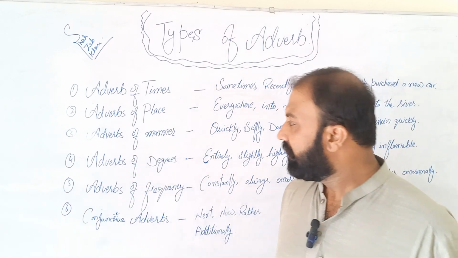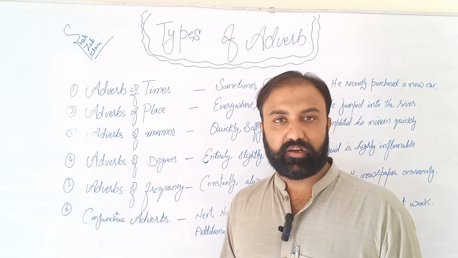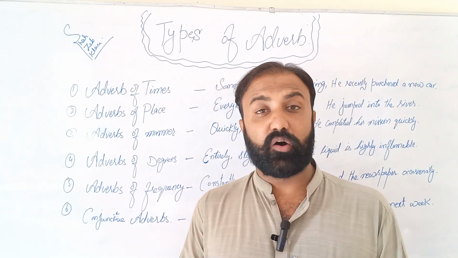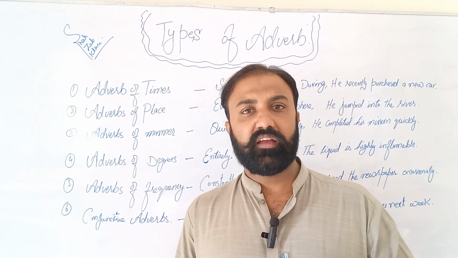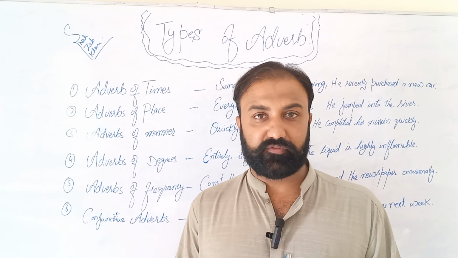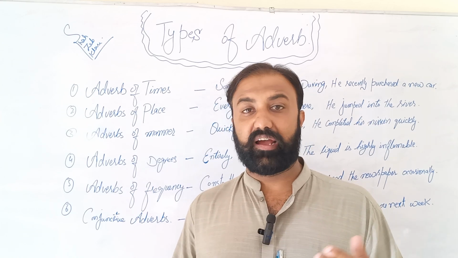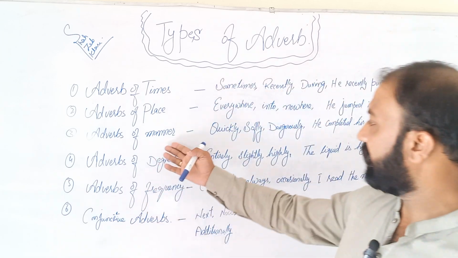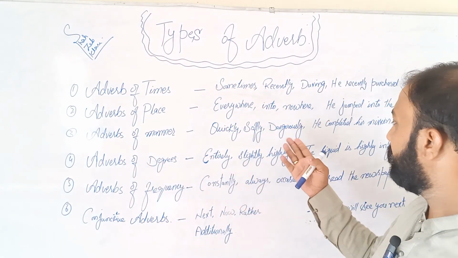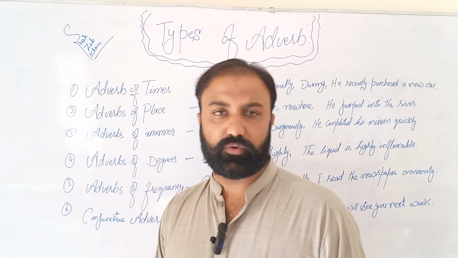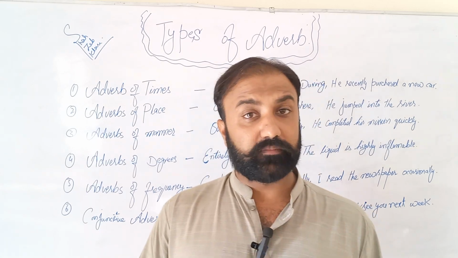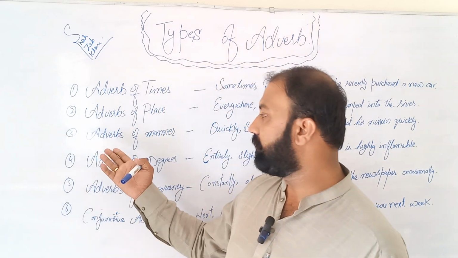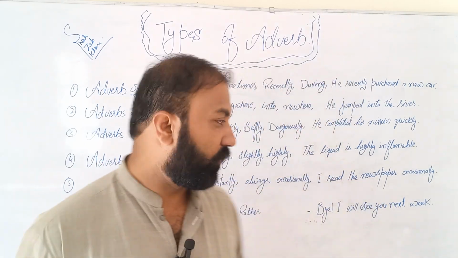Similarly, the third kind is the adverb of manner. Adverb of manner basically tells how an action is being done, in a sense like respectfully, or I would say fast, quickly, slowly. So let's have an example. Quickly, softly, dangerously. He completed his work quickly. He completed his work, but how? Quickly. So quickly is what? The adverb of manner. All right.